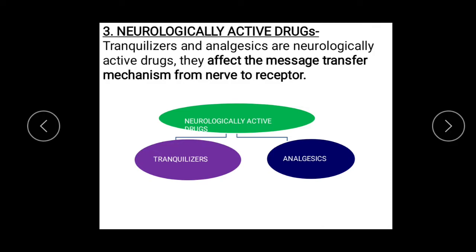Third class of drugs, we have neurologically active drugs. Under neurologically active drugs, we have two classes of drugs: tranquilizers and analgesics. Analgesics, we will again divide into two: non-narcotic analgesics and narcotic analgesics.